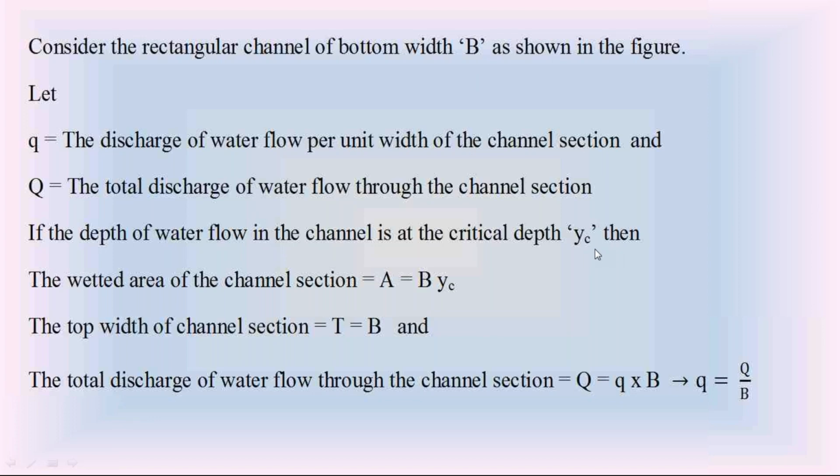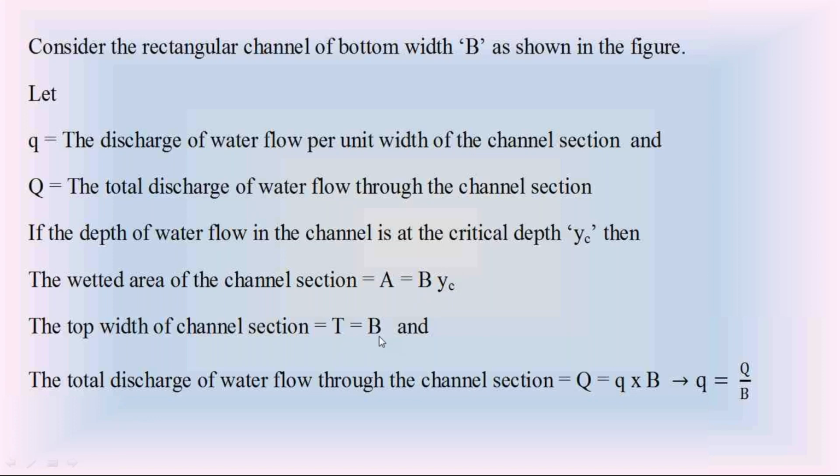So we assume the water depth in the rectangular channel is at critical depth YC. Then in the rectangular channel, we know this equation of wetted area. Wetted area of a rectangular channel is width B into depth of flow, B into Y. Since in this discussion the depth is critical depth YC, the wetted area A is equal to B into depth of flow YC, and in the rectangular channel the top width T is equal to the width of channel B.